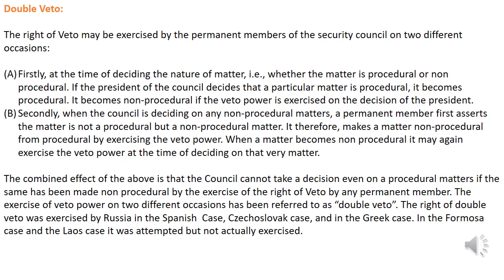The exercise of veto power on two different occasions has been referred to as double veto. The right of double veto was first exercised by Russia in the Spanish case, the Czechoslovakia case, and the Greek case. In the Formosa and Laos cases, it was attempted, but it was not actually exercised.